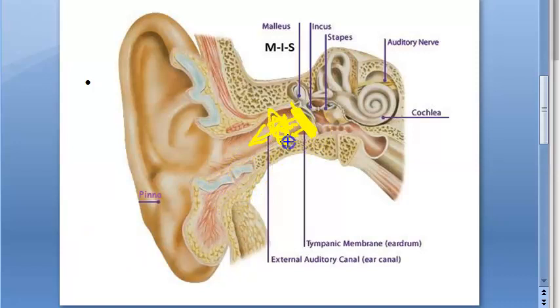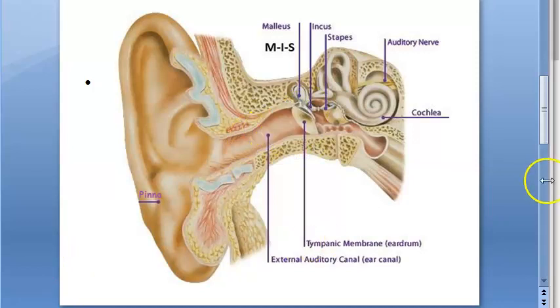But because of wax, these epithelial cells form a plug. Because of this wax, they are not able to come out. They are getting accumulated there, and then you will get keratosis obturans.